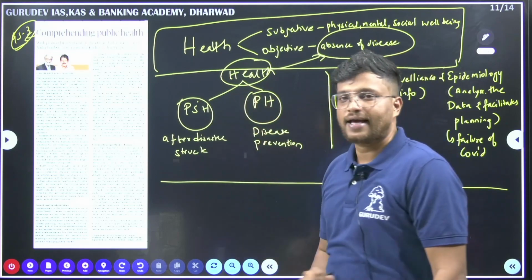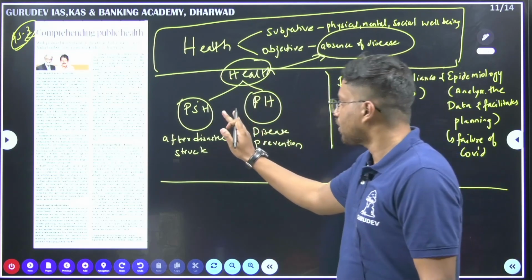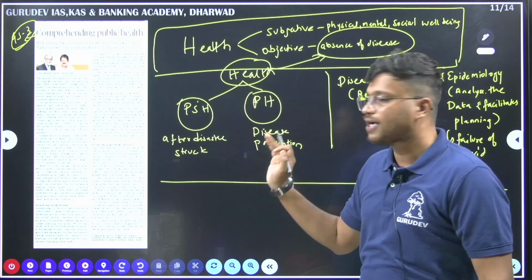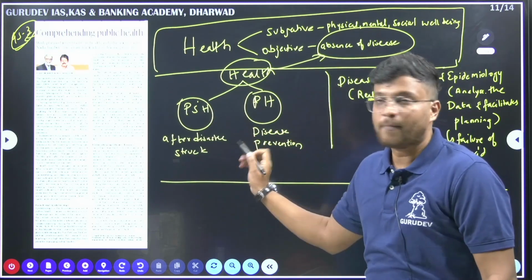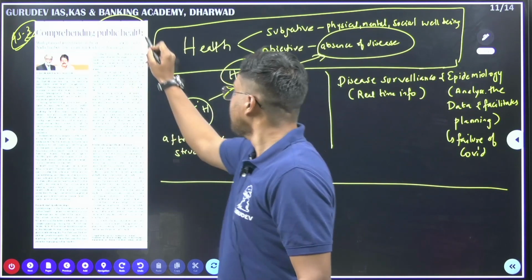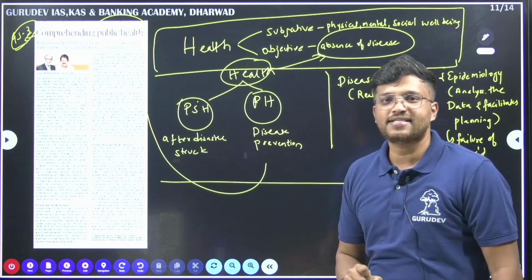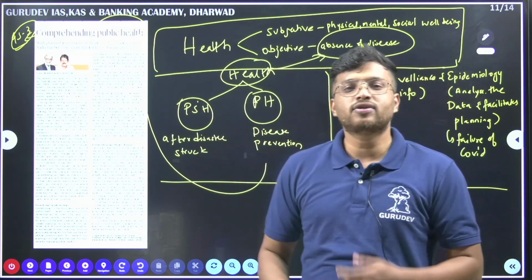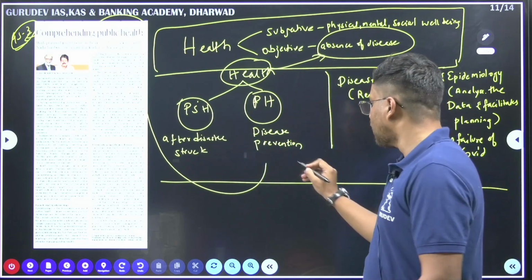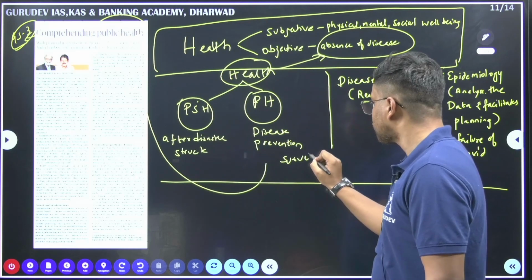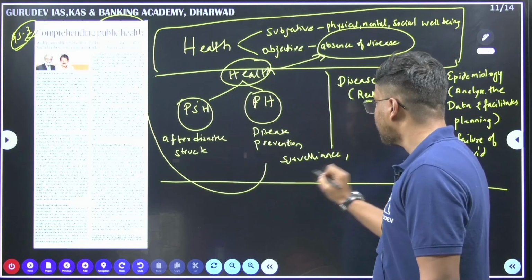When we look at health in India, it is mainly of two types, public sector health as well as public health. Public health is your disease prevention. It looks after things before the disease. It is all about surveillance and data collection.